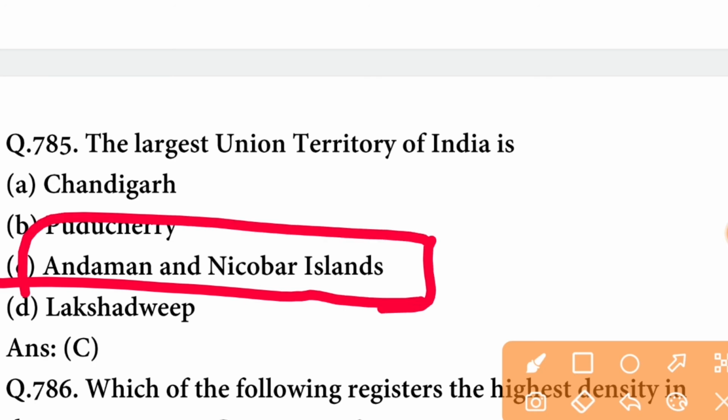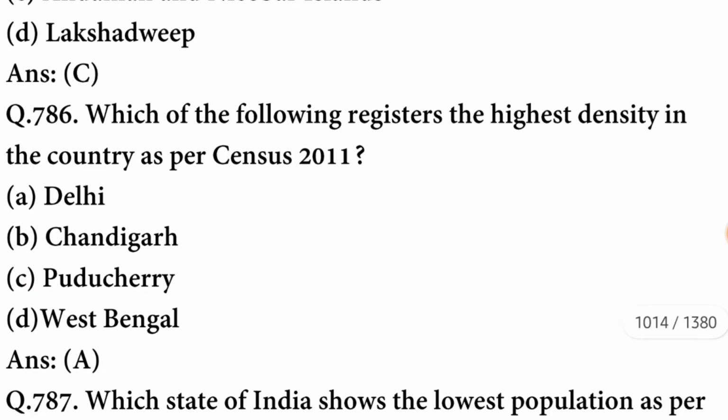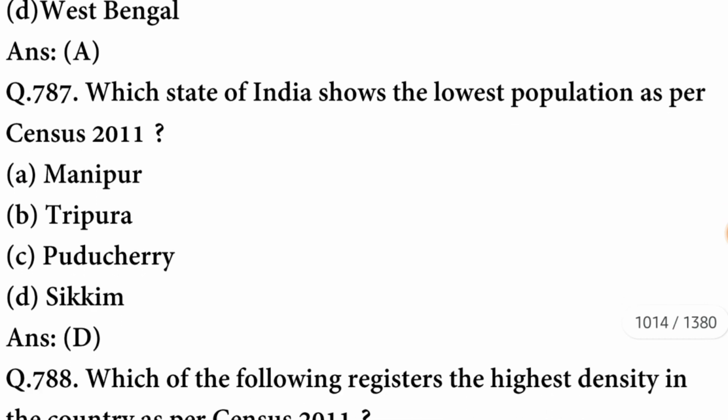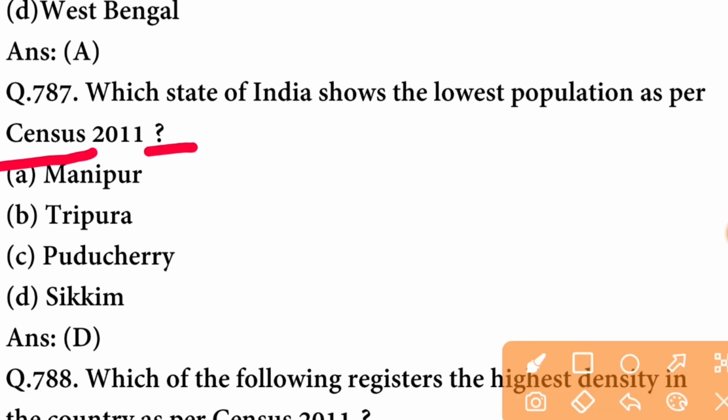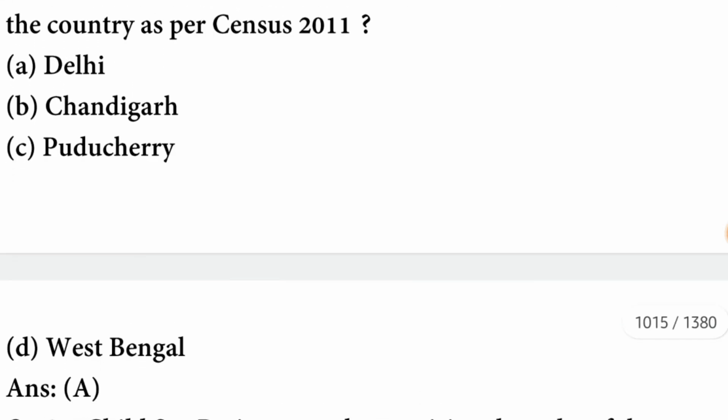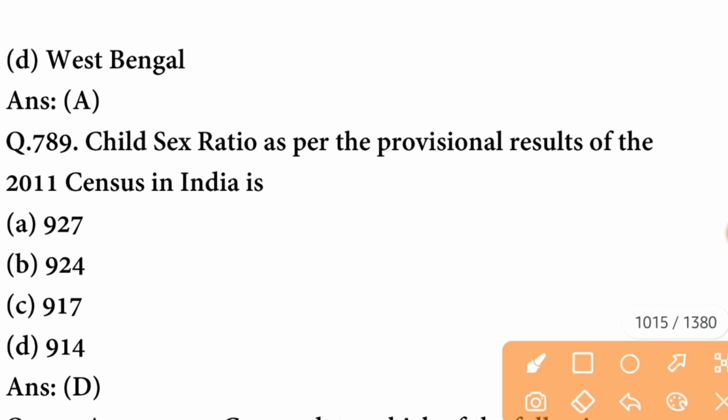In which of the following states is child ratio as per the provisional result of the 2011 census the lowest? So the state is Haryana. As per the provisional result of the 2011 census, the density of population in India is 382. The option is correct. The largest union territory in India is Andaman and Nicobar Islands.